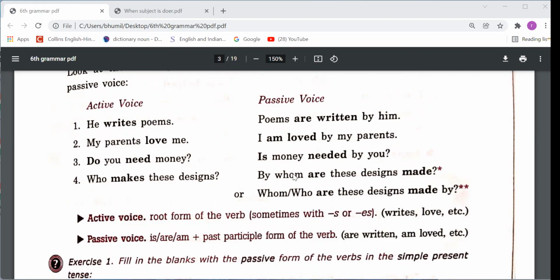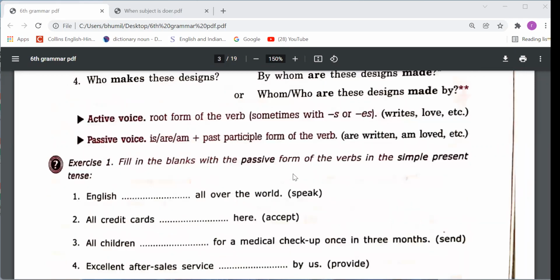About the interrogative sentences, we will do more practice in the next class. And for today, it's enough. Okay. On the basis of this, you have to do exercise number 1, 2, first, second, and third, right? So if you have any doubt regarding these sentences, you can raise your